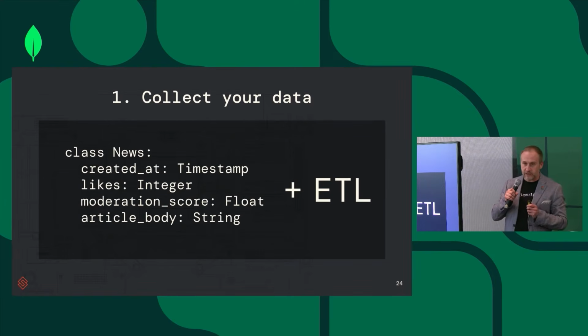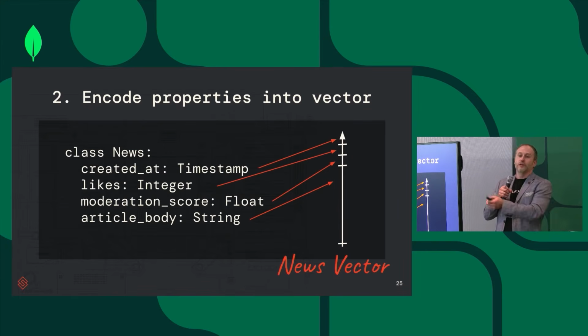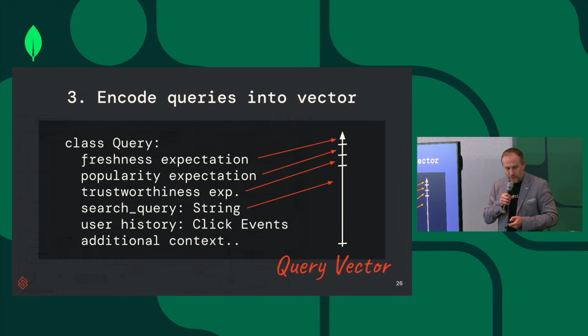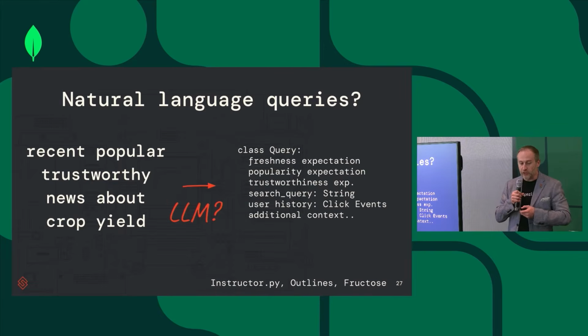You would collect your data, and you maintain the types of the data. So it's a typed schema, right? So for the date, for the number of likes, and for the moderation score. And you encode those properties into the vector embedding, right? And that creates the news vector. On the other side, you do the same for the query, right? So you encode the freshness expectation, the popularity expectation, trustworthiness, and of course the query itself into a query vector, and then you match those two, right?